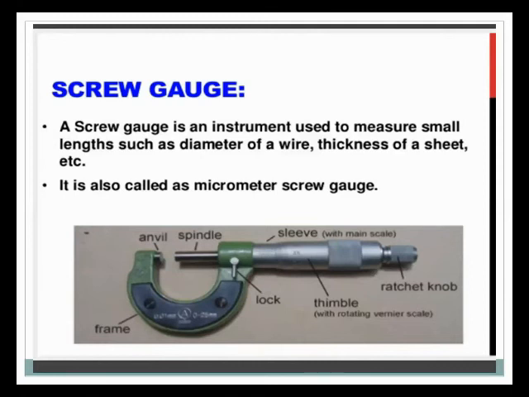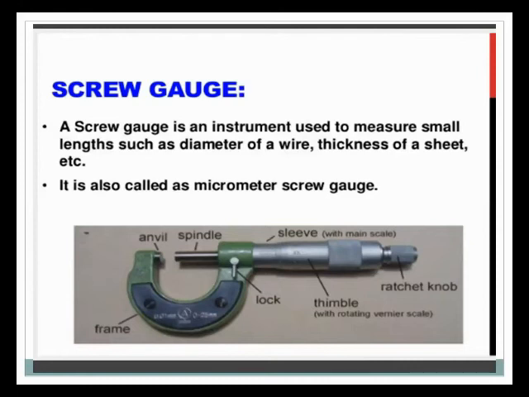It is also called a micrometer. This is another name of the screw gauge: micrometer.